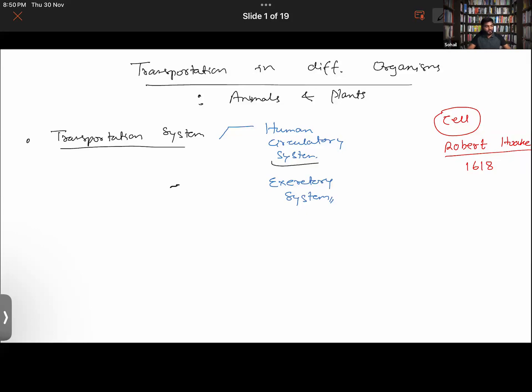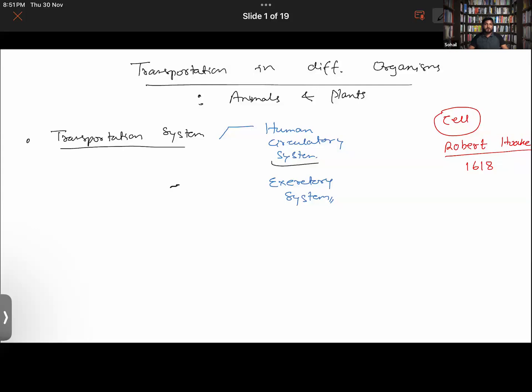So large intestine. Rectum is also part of it. Anus is also there. Ureter, urinary bladder. Exactly. Kidneys are also there. Good. Kidney, urethra is there, urinary bladder is there, ureters are there, right? So these are the different organs involved in the excretory system in humans, right?